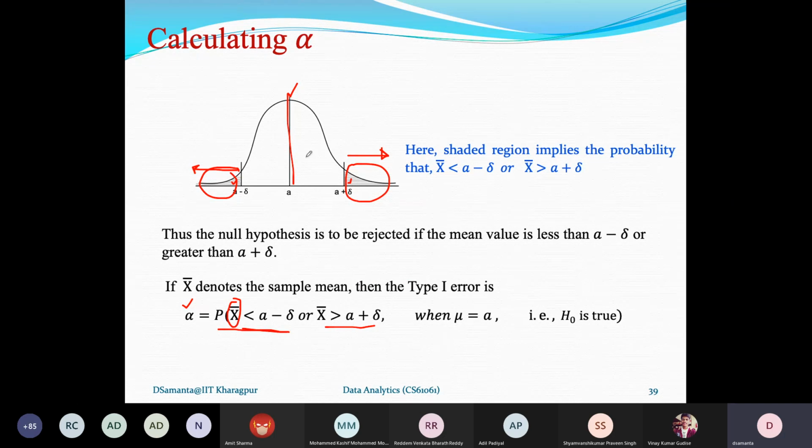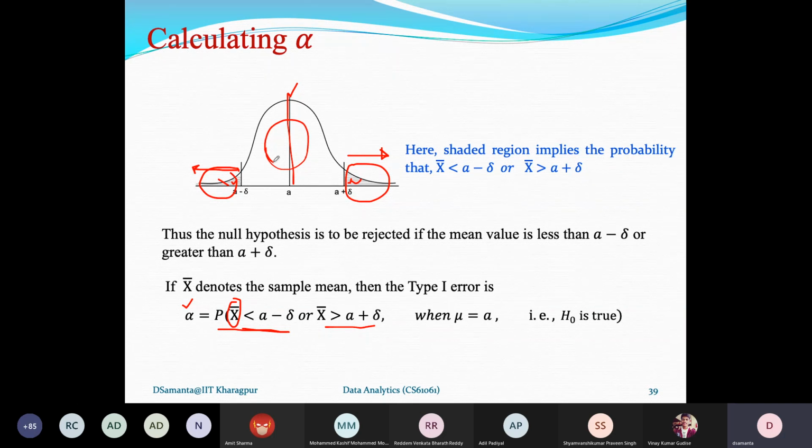of the area. And out of this 5% of the error probability, if alpha equals 5%, then this is actually 2.5% and this equals 2.5%. So 0.025 is the area of this region, 0.025 is the area of this region, and 0.95 is the area of this region, the shaded white region.